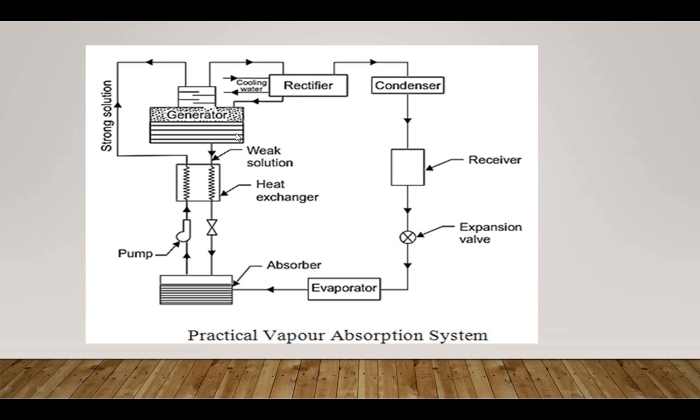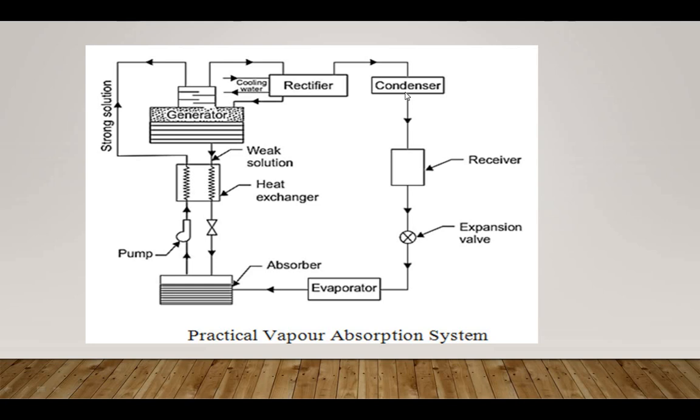So ammonia vapor from the generator passes through this series of trays in the analyzer, and ammonia is separated from the water vapor. The separated water vapor returns to the generator, and then the ammonia vapor passes through the rectifier. Here, in the rectifier, there is also a cooling water arrangement. The separated water vapor returns to the generator, and only ammonia vapor is sent to the condenser.